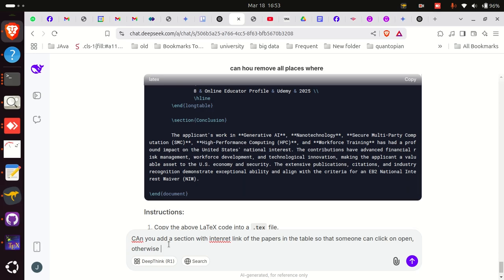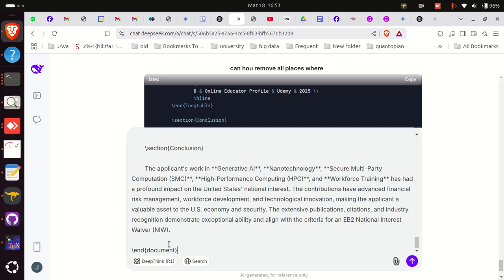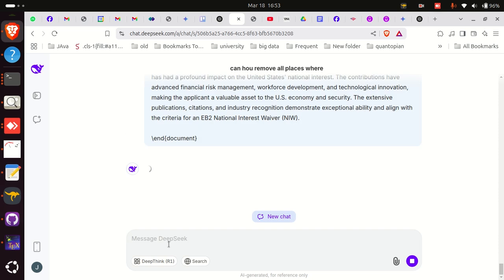Otherwise, if that is hard, add a search link with the title at Google Scholar so that someone can open it. And let's see if Google can do that. Sorry, the Gen AI, DeepSeek can do that.